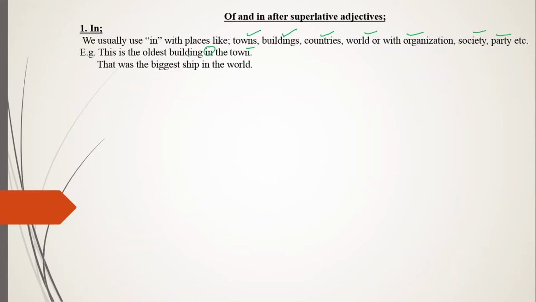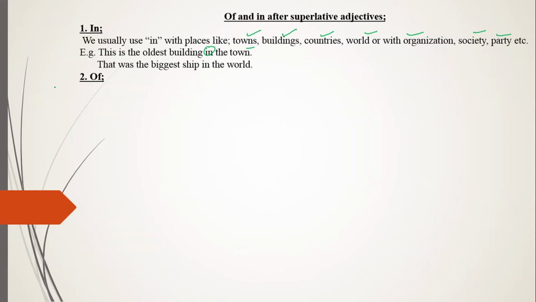In the same way, the second example: that was the biggest ship in the world. So in the world, in the town, in the streets, in the country, in the province, in the city, in the village. In the same way we can use it with organizations, society, the party, etc. He was wearing the most beautiful dress in the party. So for these places we will be using in.